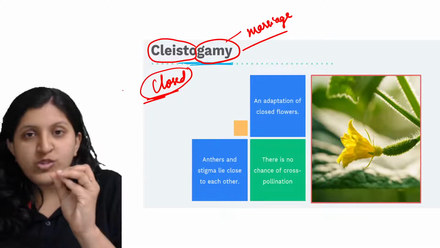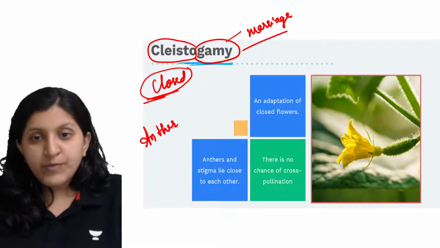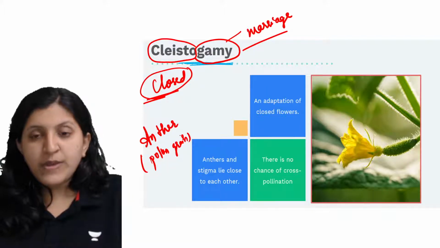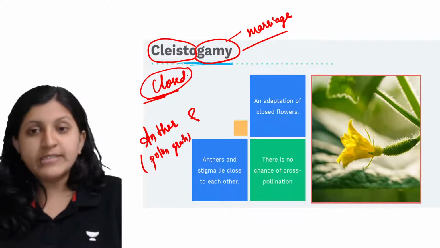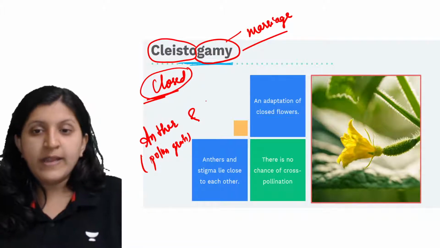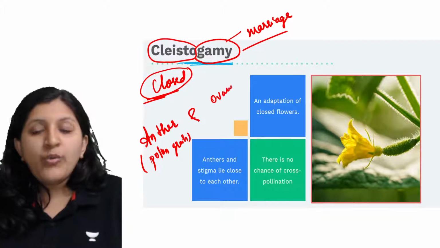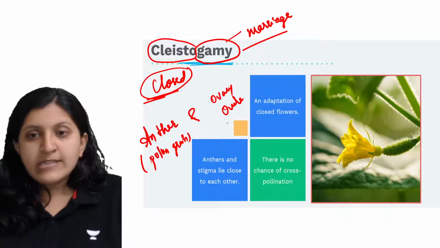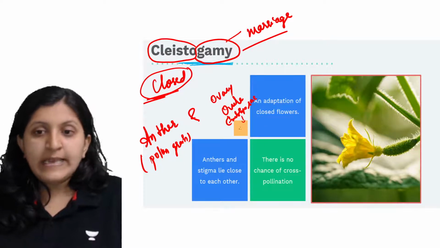So it has remained as a closed flower itself, in which you can find the anther, which is responsible for pollen grain production. Since this is cleistogamy, a closed flower, along with the anther where you find pollen grain, you can also find a stigma, style and ovary. Inside the ovary you can find an ovule, and inside that ovule the embryo sac. And inside that embryo sac, what do you find? There is basically an egg.